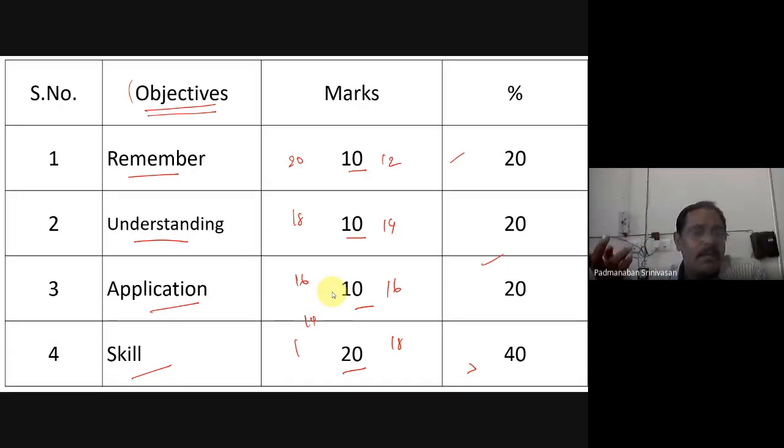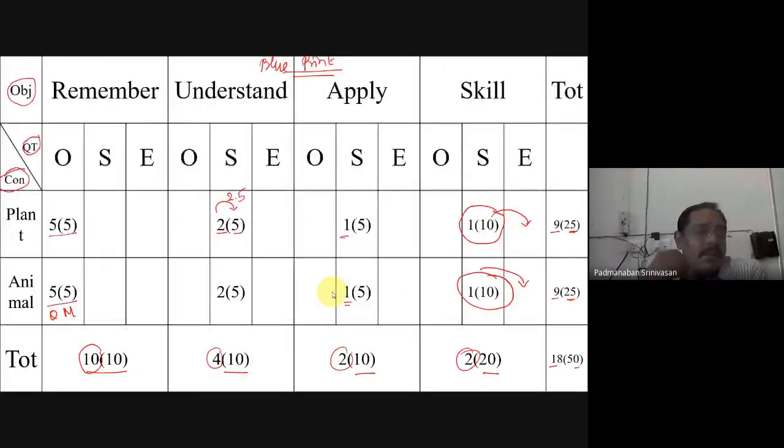But the blueprint should be in a single page. The full page you have to write in landscape. No other table for blueprints. Only one, and spread across the page. Don't write small at the center like that. Spread across it and make it a little bit understandable.